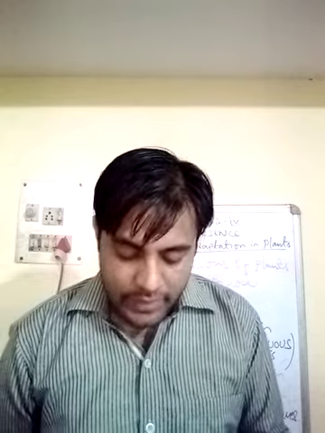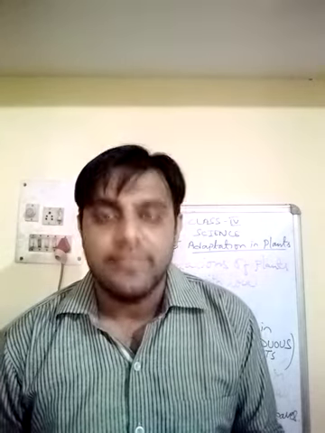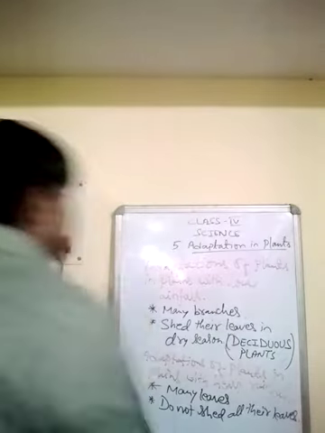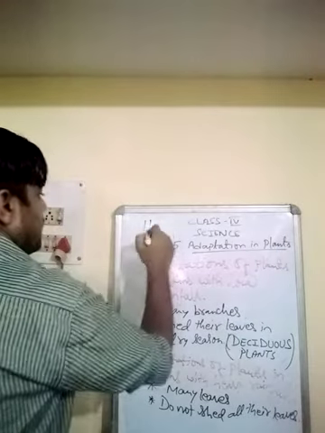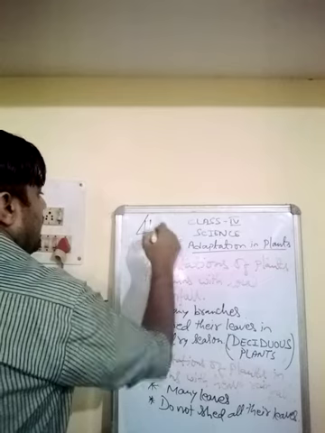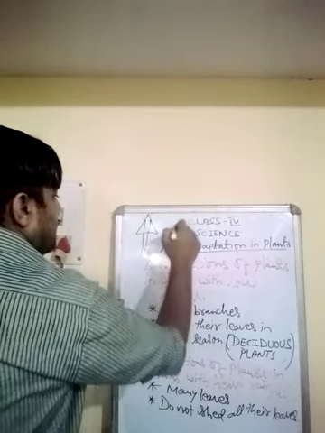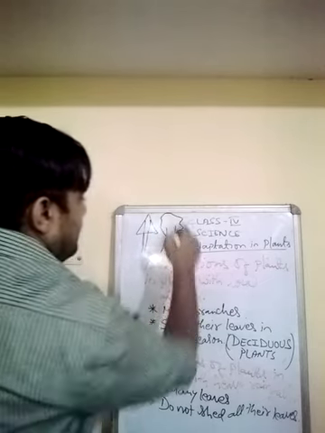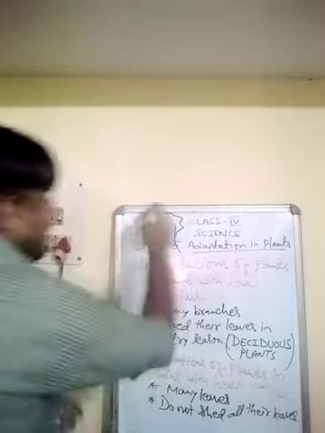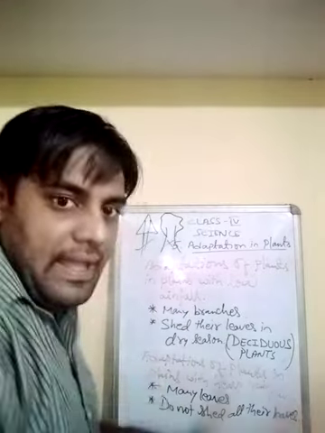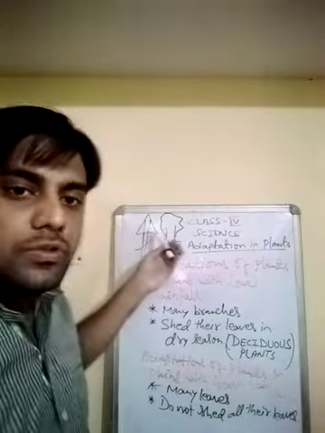Trees that grow on mountains are usually cone shaped so that snow can easily slide off their branches. You might have seen that the trees that grow on mountains, instead of being a normal tree, are cone shaped. Why cone shaped?